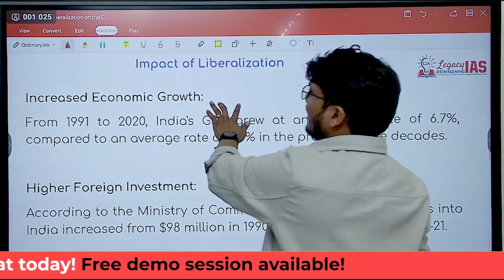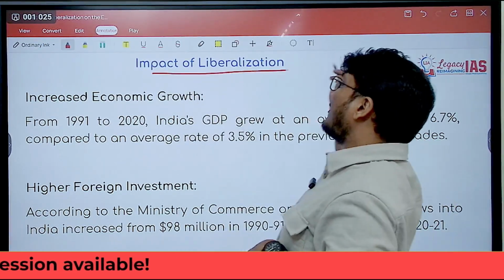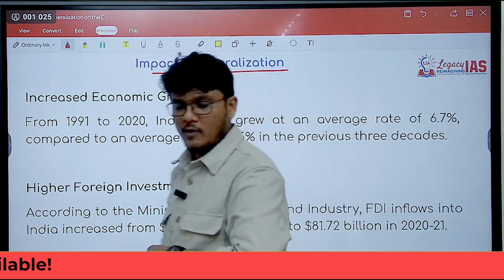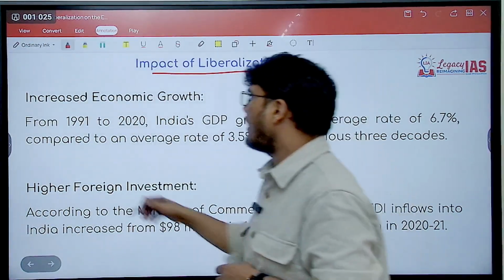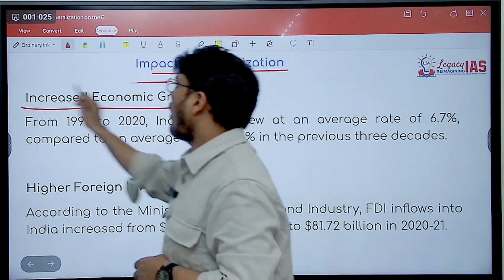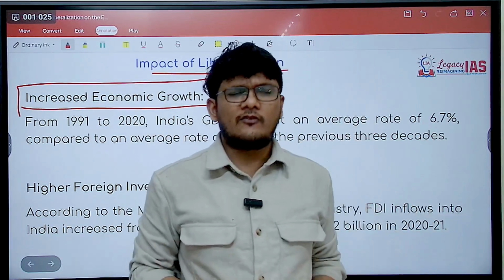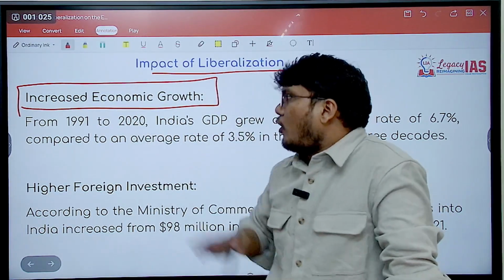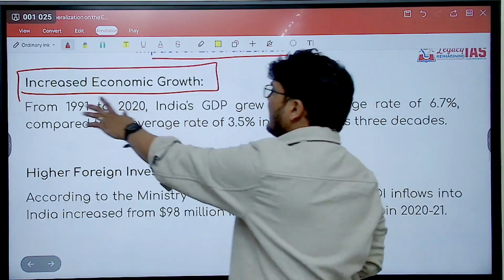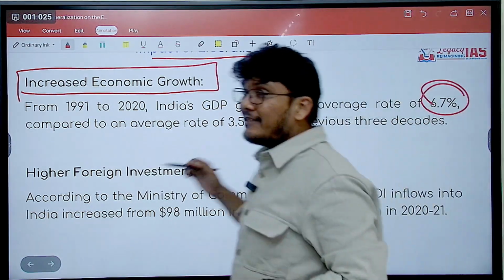Now, goals are clear. Now let us understand the effects or the impact of liberalization. Increased economic growth. Very clear. There was definitely an increase in economic growth, which can be seen in that from 1991 to 2020, India's GDP grew at an average of 6.7%.